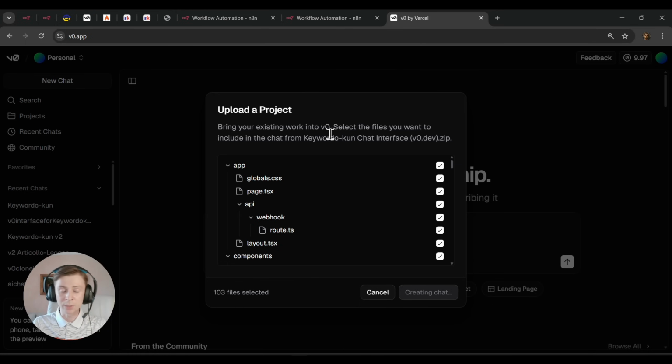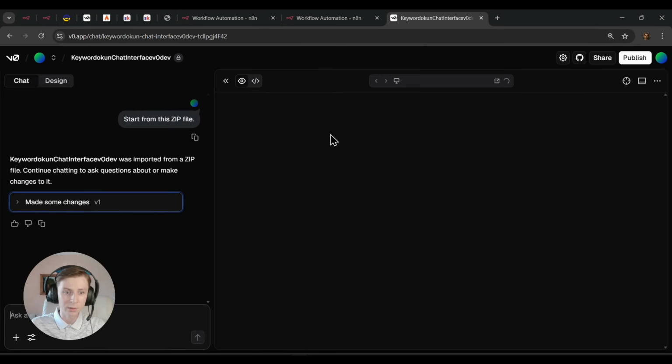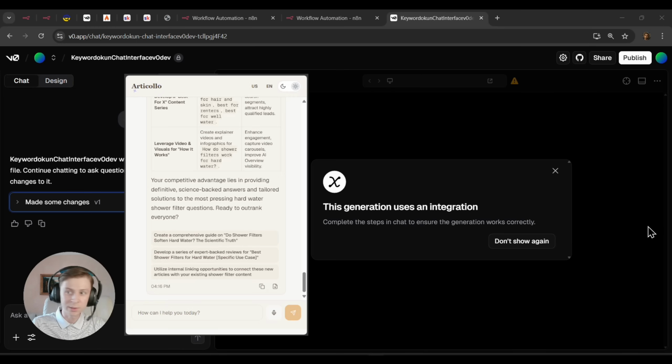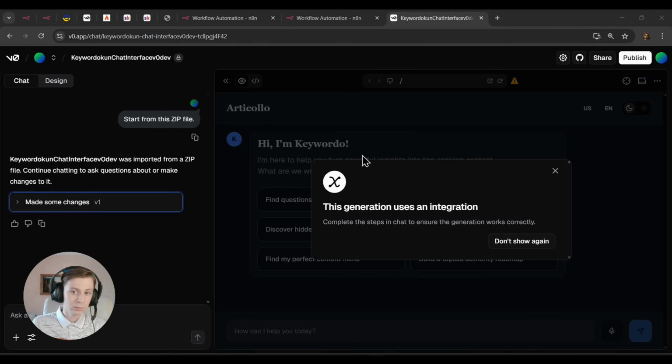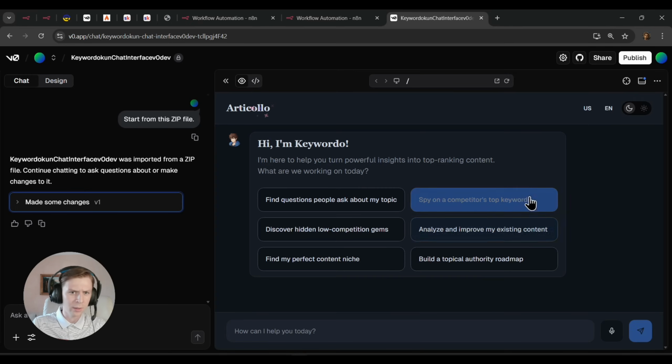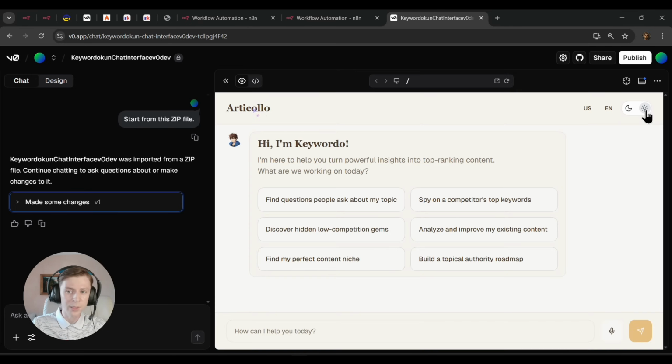So what you're doing right now is just uploading the repository of the specific interface that I showed you before, which is basically this one right here. So you're uploading just that. Again, it doesn't matter. And here it is, light mode, white mode.